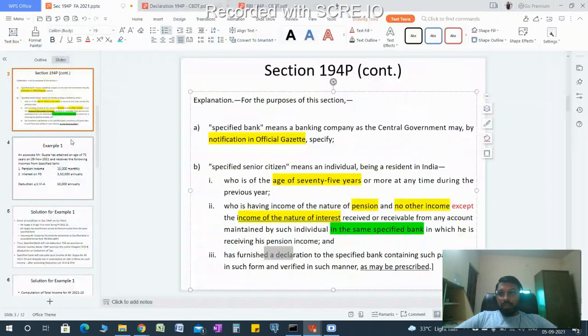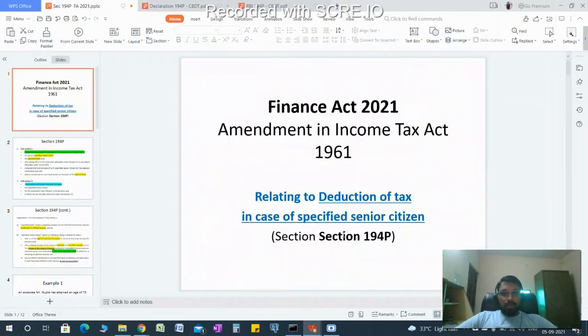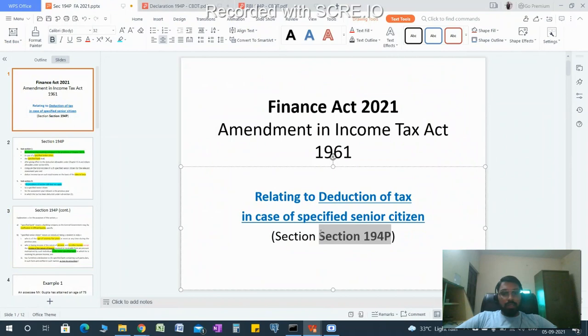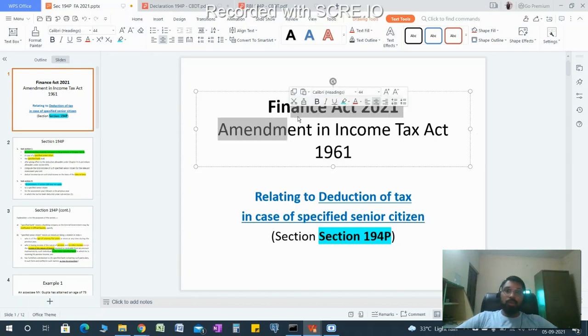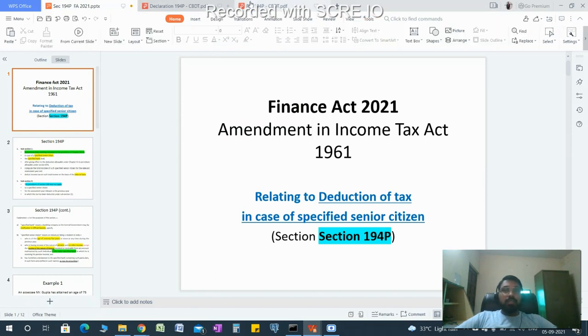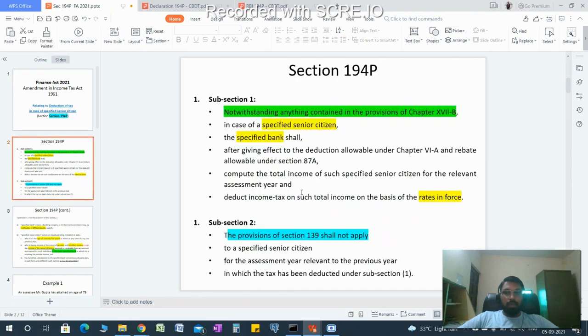So this is our new amended insertion by the Finance Act 2021, which has been introduced and notified, and the relevant notifications have also been issued by the Central Government on 2nd September 2021. I will attach this PDF and such notifications in the description box. Do download it for your reference and read it for your understanding.